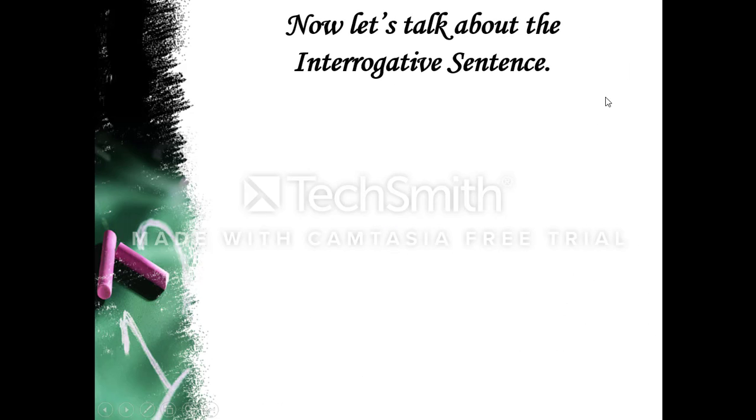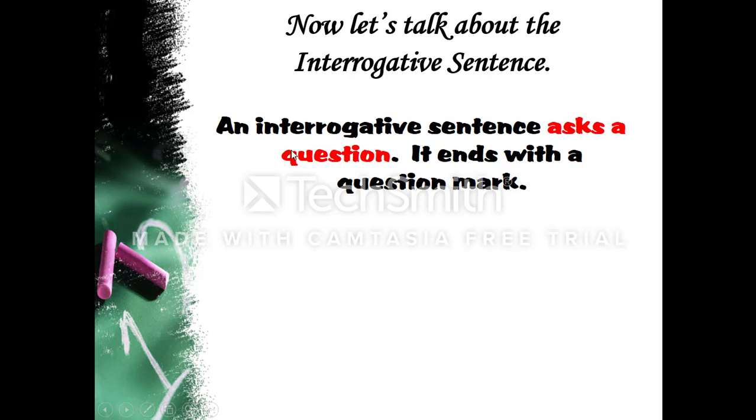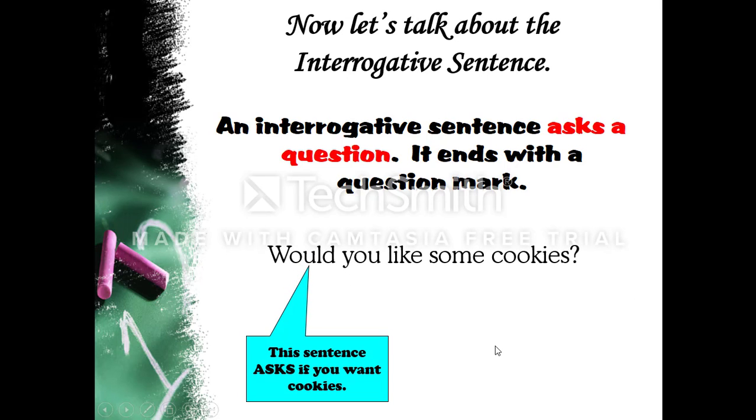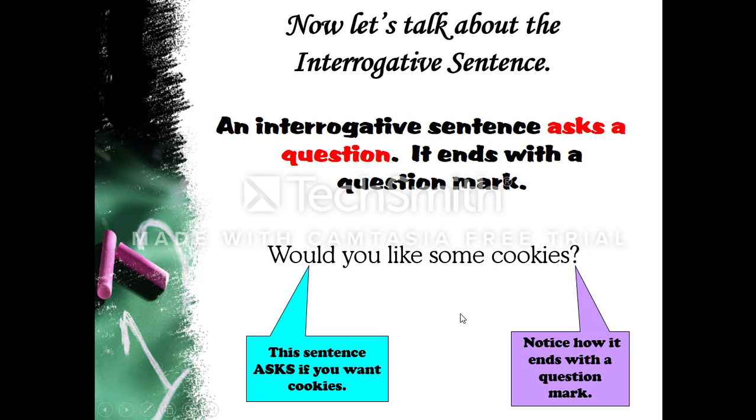Next type of sentence is an interrogative sentence. What is it? An interrogative sentence asks a question. It ends with a question mark. Here's an example of that type of sentence. Would you like some cookies? This sentence asks if you want cookies. Notice how it ends with a question mark.